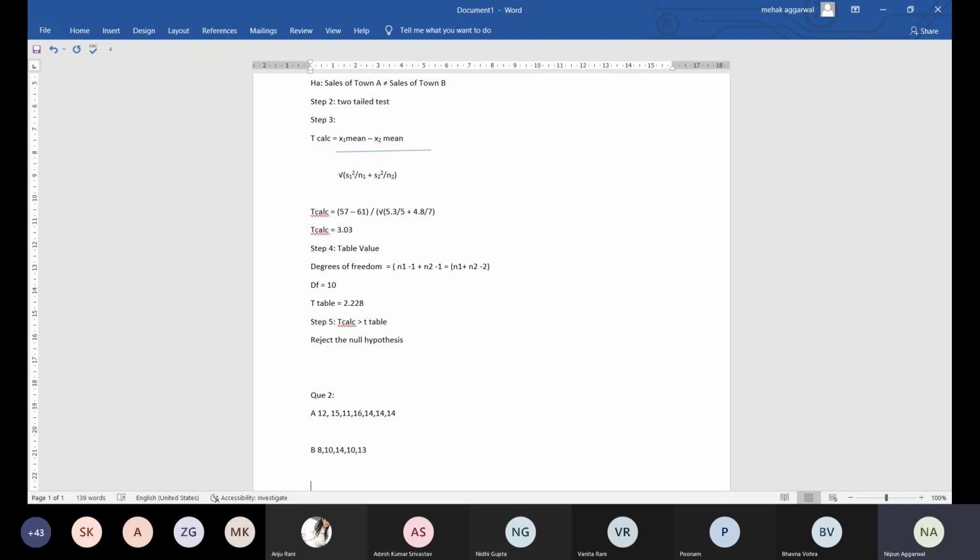So the question is to test at 5% level of significance whether there is significant evidence that additional protein has increased the weight of the chickens. Clear? So you have to calculate this.